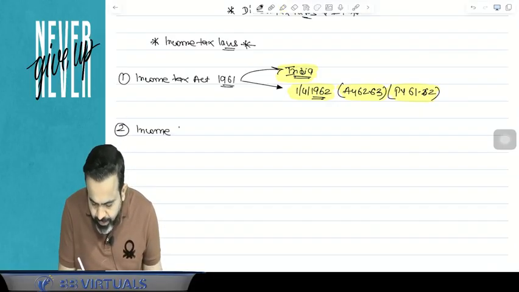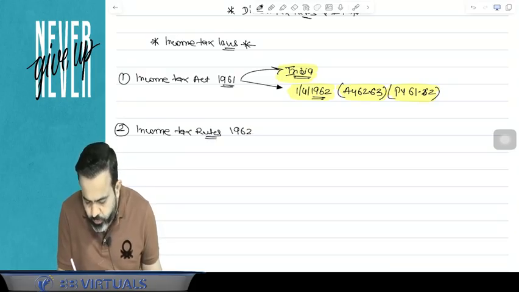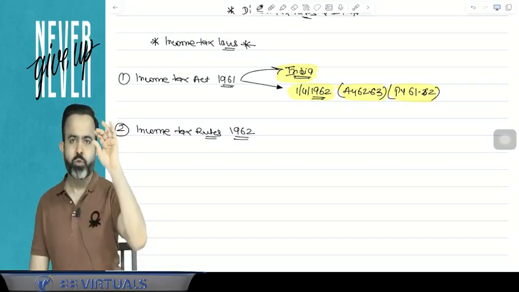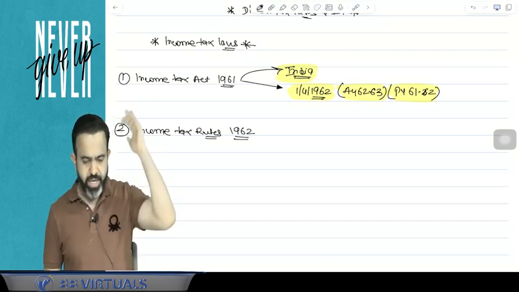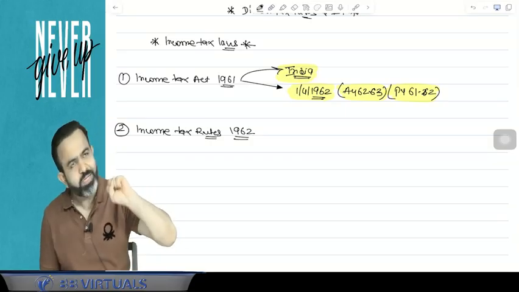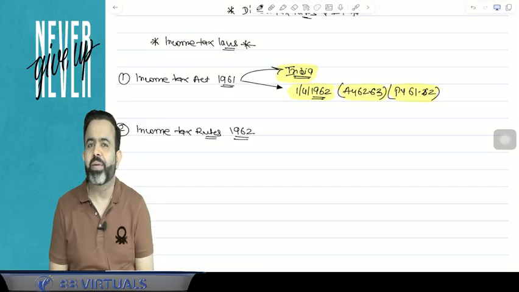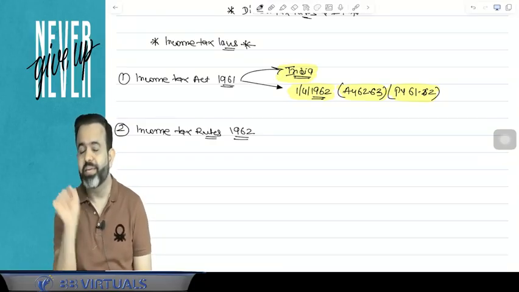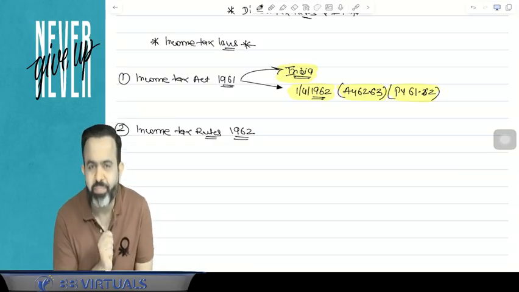And here there are the Income Tax Rules 1962. Now the question is why they made the rules, because in the Act everything is given? No, in the Act everything is not given. For example, in the Act it is written that depreciation is allowed at the prescribed rate. Now what do you mean by prescribed rate? So in the rules they prescribe the depreciation rate.